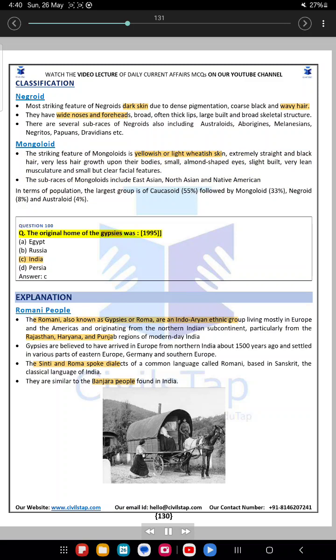Question 100. The original home of the Gypsies was: A. Egypt. B. Russia. C. India. D. Persia. Answer: C. Explanation: